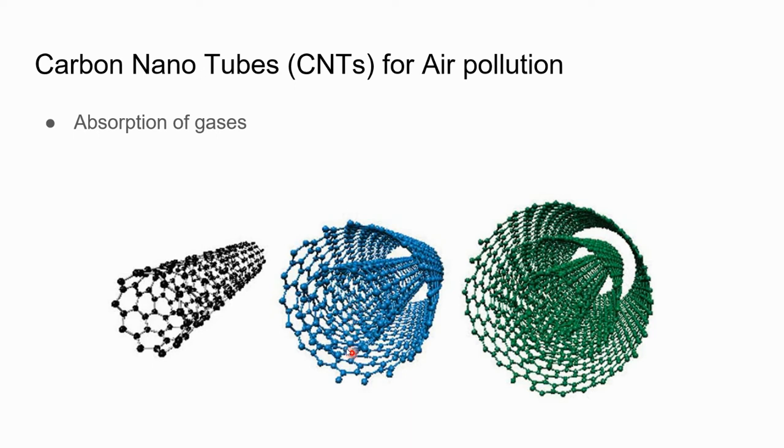So adsorption of gases onto the carbon nanotube is carried out in this way. This is the unique structure you can see here. It has a high surface area for trapping the pollutants as well. It also has functional groups to trap them, and the electronic environment also allows it to trap the charged pollutants.